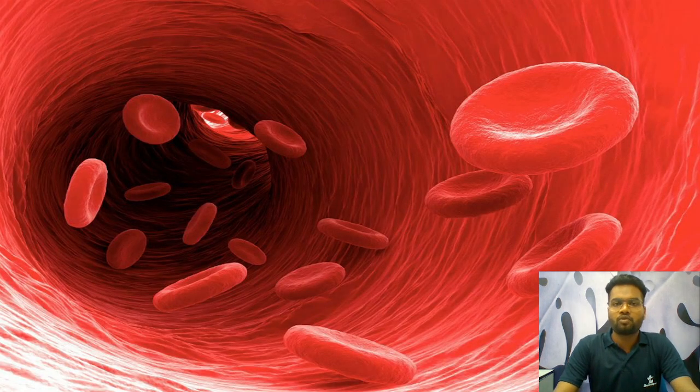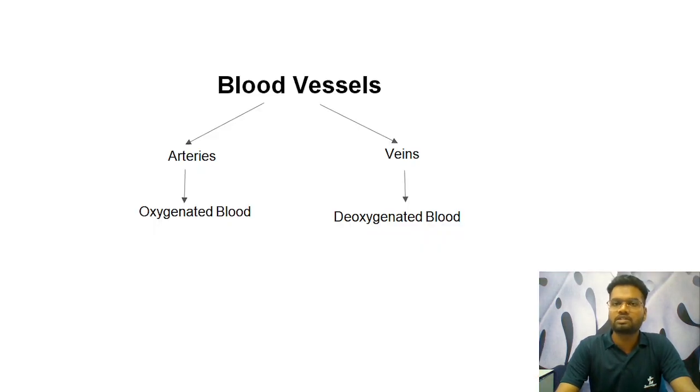Before going to the heart, let us understand how blood flows in our body. Blood flows in a tube-like structure called vessels. Vessels are nothing but tube-like structures in which the blood flows. Further, these vessels are classified into two categories: some vessels are called arteries, some are called veins. These vessels are spread throughout our body, connected with each and every organ and tissue.